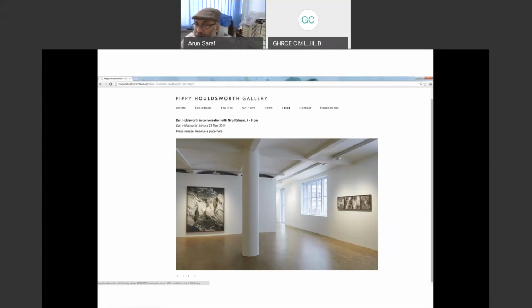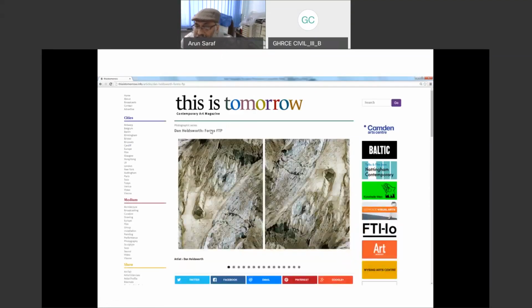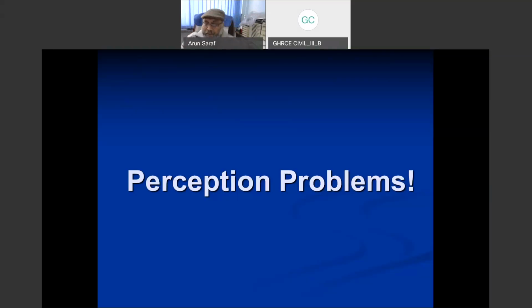I will show you a blow up of that one. It says that forms suffer from FTP. This is the false topographic perception phenomenon. The left image is suffering from FTP, and the right image is not suffering from it. So artists too have realized that this phenomenon exists in satellite images, and they are putting it in exhibition. This is really a very good idea.